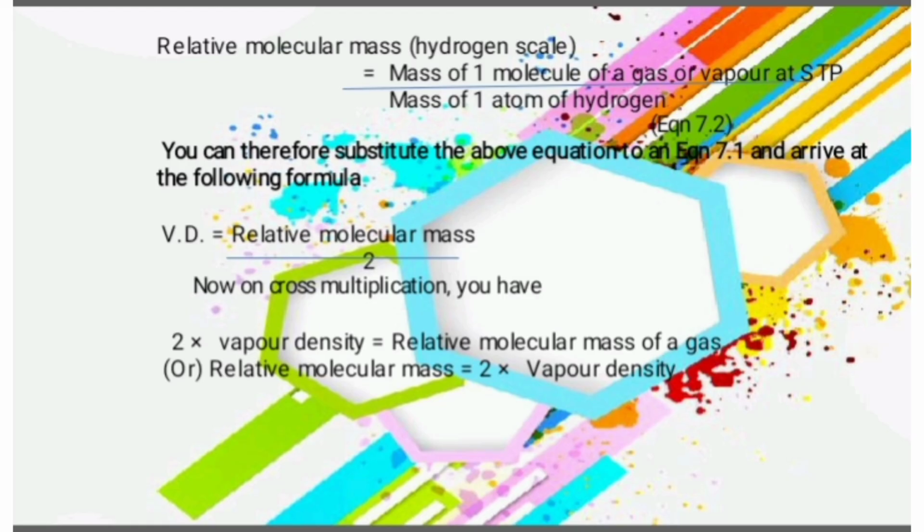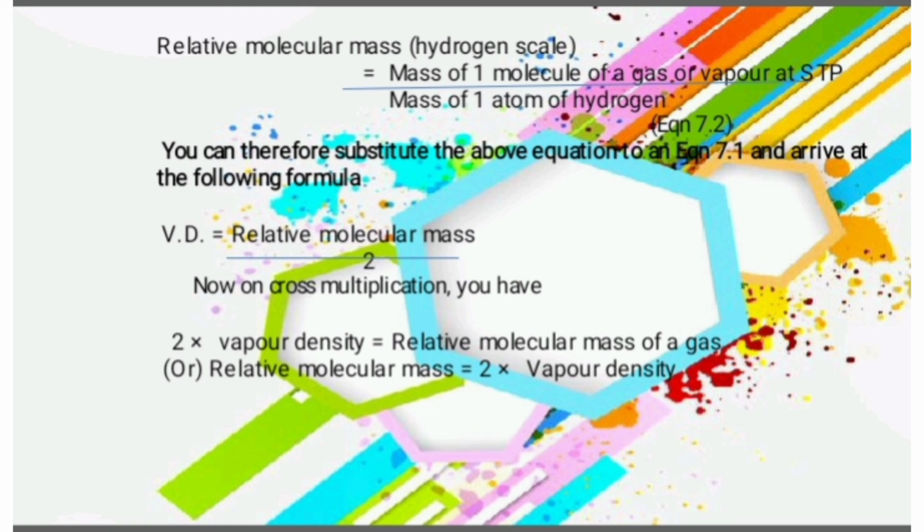The relative molecular mass on the hydrogen scale is equal to the mass of one molecule of a gas or vapor at STP divided by the mass of one atom of hydrogen. That is equation 7.2. You can substitute this into equation 7.1 and arrive at the following formula: vapor density is equal to relative molecular mass divided by 2.